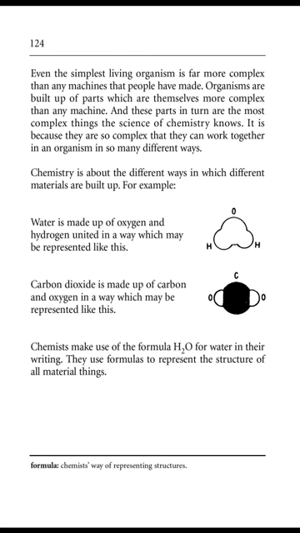Chemistry is about the different ways in which different materials are built up. For example, water is made up of oxygen and hydrogen united in a way which may be represented like this. Carbon dioxide is made up of carbon and oxygen in a way which may be represented like this. Chemists make use of the formula H2O for water in their writing. They use formulas to represent the structure of all material things.